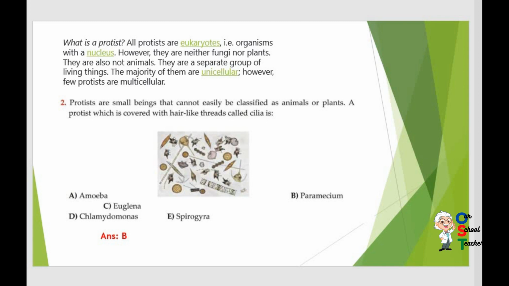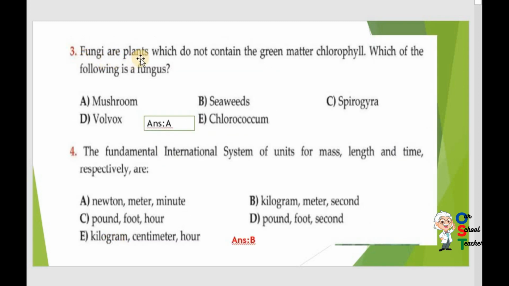Now question number 3. Fungi are plants which do not contain the green matter chlorophyll. Which of the following is a fungus? Sometimes you select the option very easily, just like in this way. Mushroom is a fungus. If you want to read other options, you can. Otherwise, mushroom is the correct answer. Seaweeds, Spirogyra, Volvox, all are algae, not fungi.